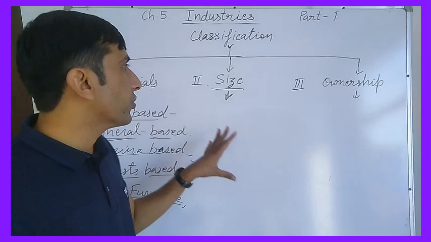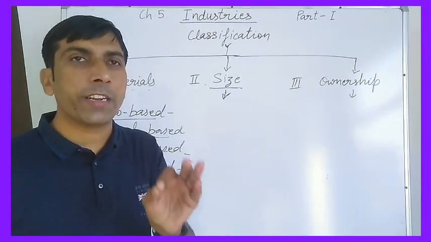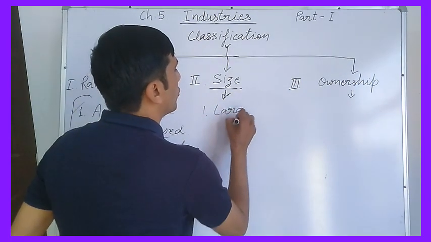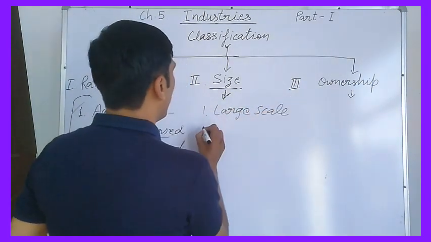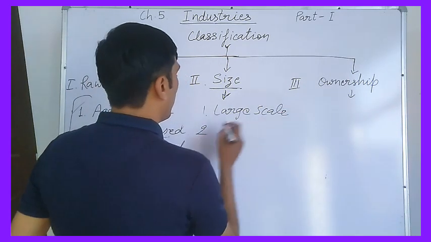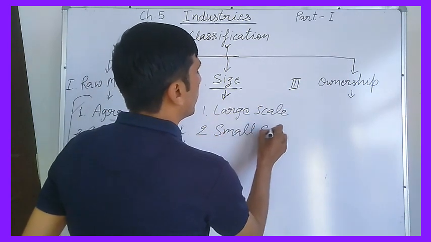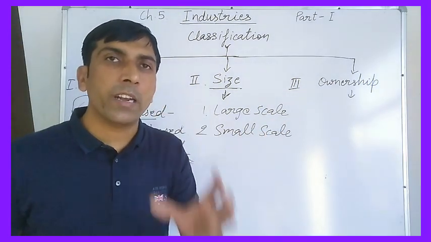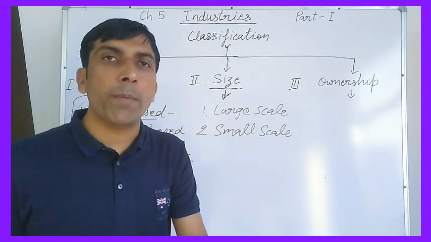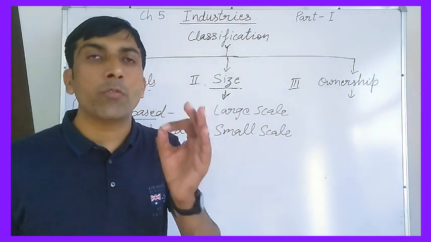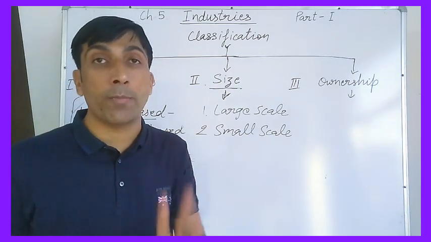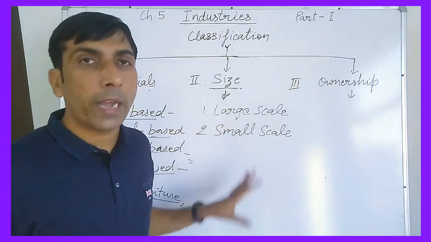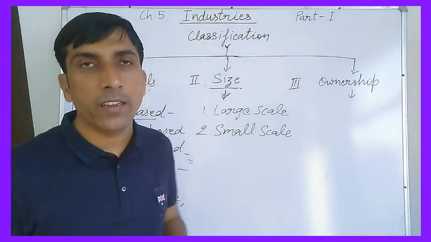In this classification we can classify industries into two parts. Number one, large scale industries. Number two, small scale industries. These industries are divided on the basis of the capital investment, number of people employed in these industries, and volume of production. Three things you have to remember. On the basis of these three things, we can divide the industries into two types on the basis of size, large scale and small scale.